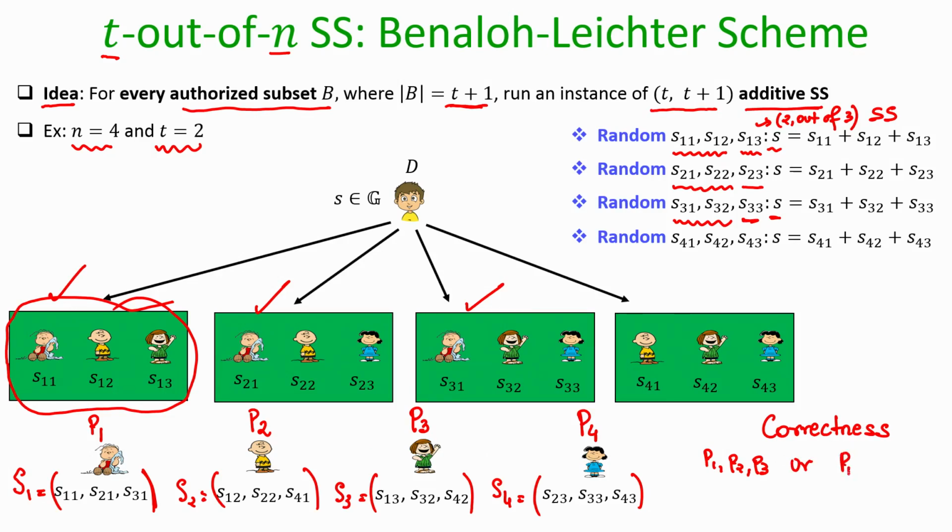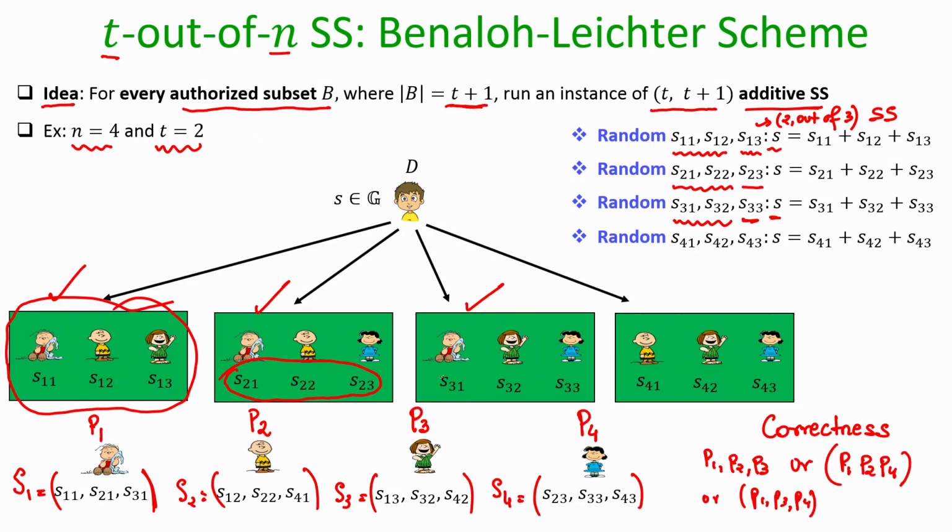Or it could be the case that 1, 2 and 4 want to learn the secret. Can they learn? Yes, the pieces S21, S22, S23 are such that if they are added together, it gives you back the secret. Or if 1, 3 and 4 want to learn, can they learn?